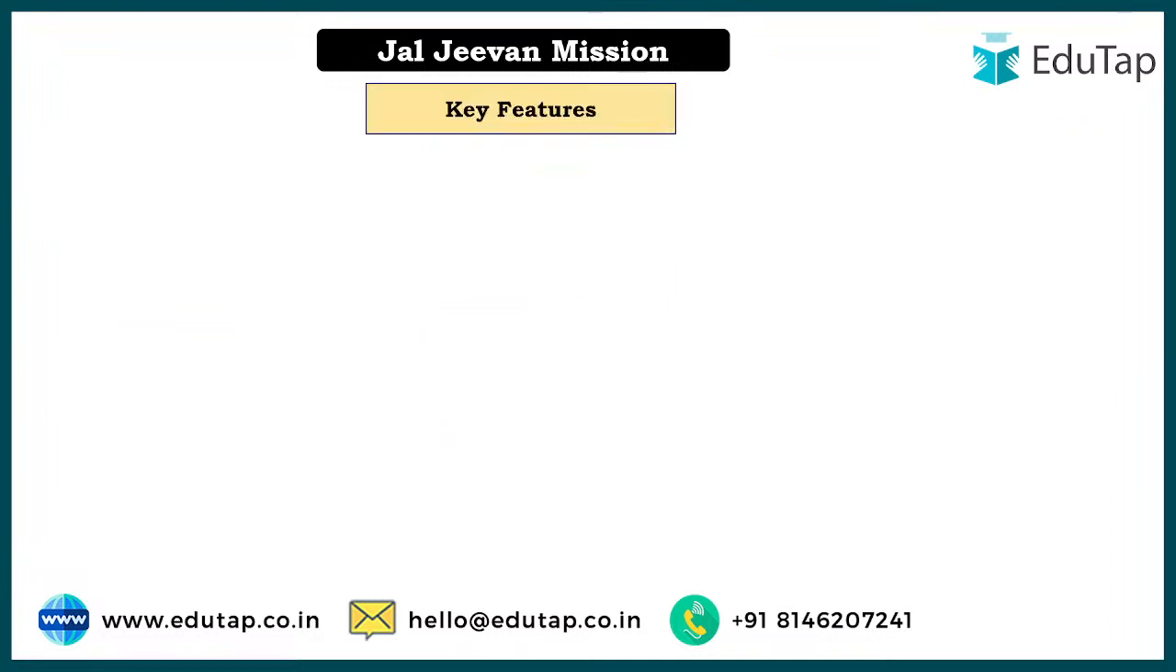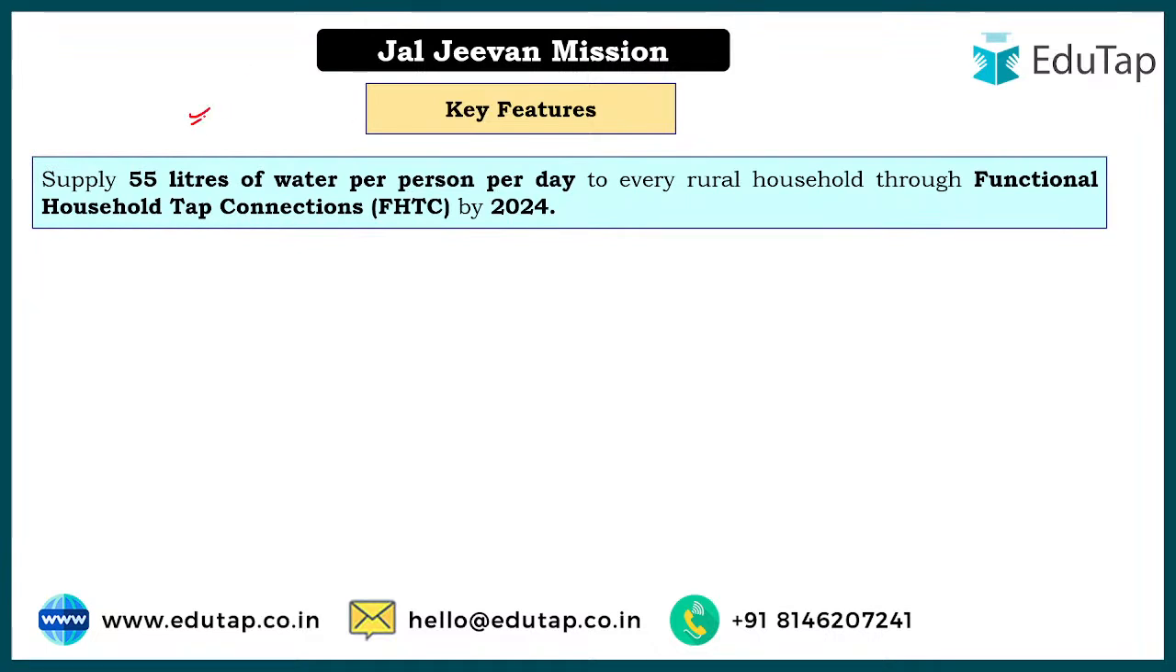Okay, now next let's look at some of the most important key features. First of all, when we talked about providing the proper quantity to every person or each household, what defines this quantity, where we can say that an adequate amount of water is being provided? It has been decided that 55 liters of water per person is considered adequate for consumption to every rural household. So in a family of 5 members, this will be multiplied by 5, because this 55 liters has been assigned for one person per day.